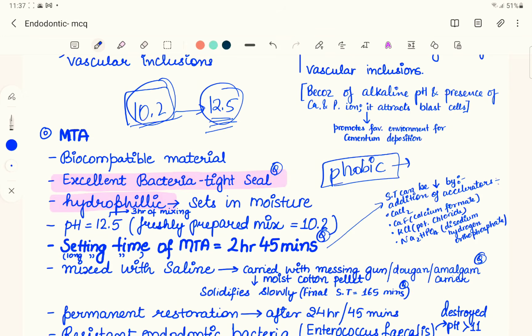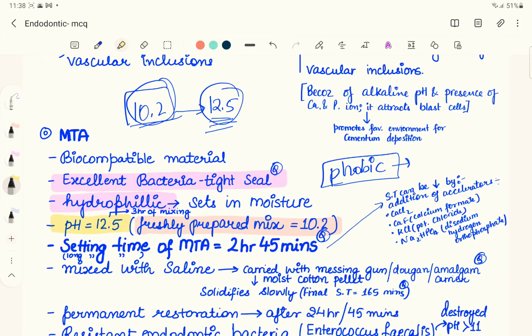So, talking about the pH of MTA, a freshly mixed MTA has a pH of 10.2. On the other hand, 3 hours after mixing it will have a pH of 12.5.